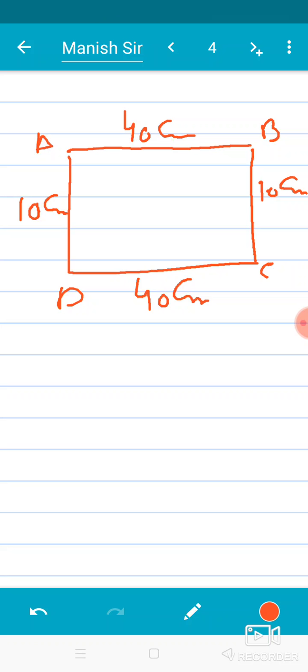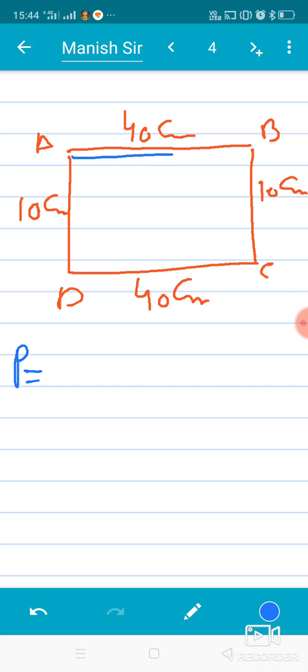If we want to calculate the perimeter of this ABCD, how could we do it? We write over here P. P is the perimeter of rectangle ABCD.